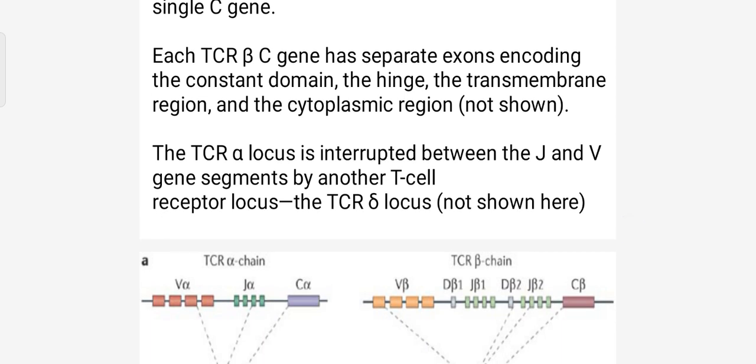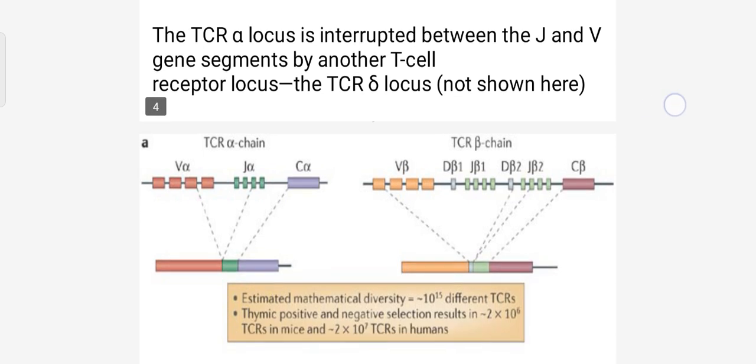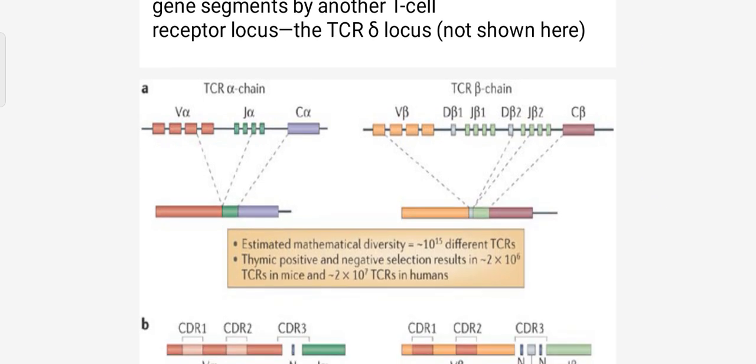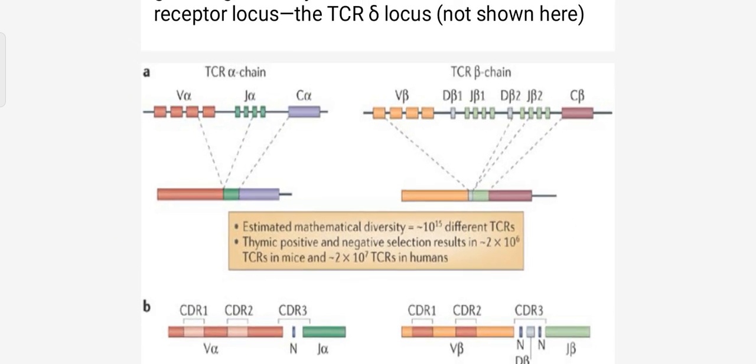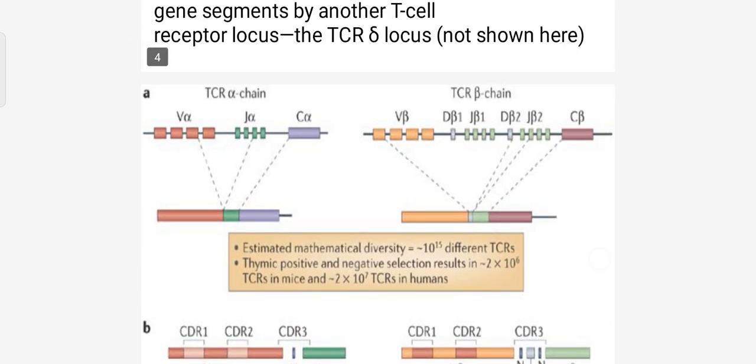The TCR alpha locus is interrupted between the J and V gene segments by another T cell receptor locus, the TCR delta locus, not shown here. The first one is the TCR alpha chain and the second one is the TCR beta chain.